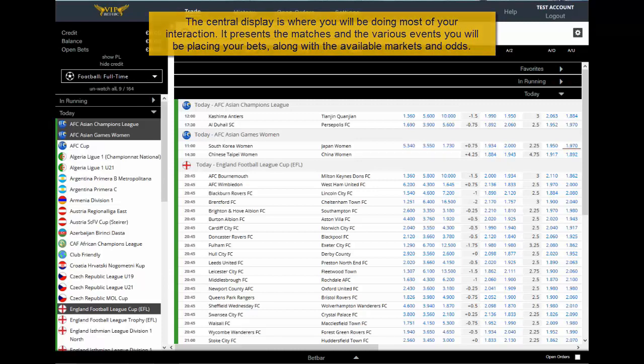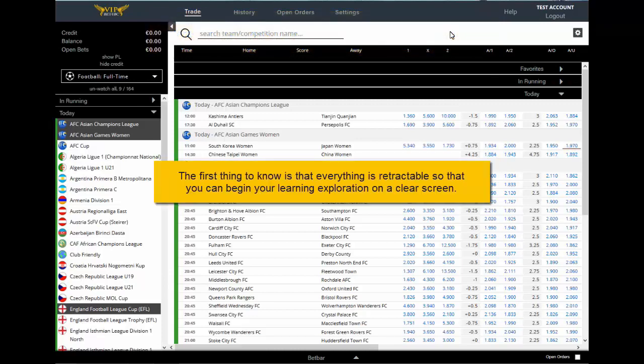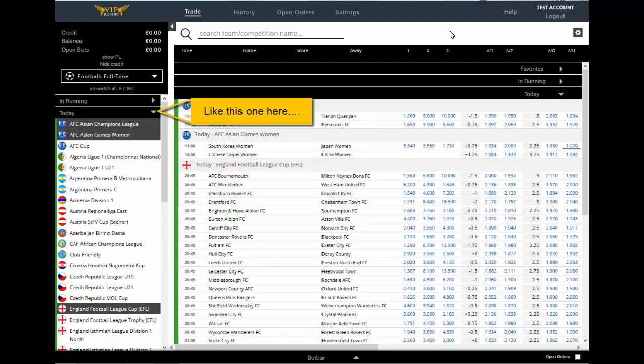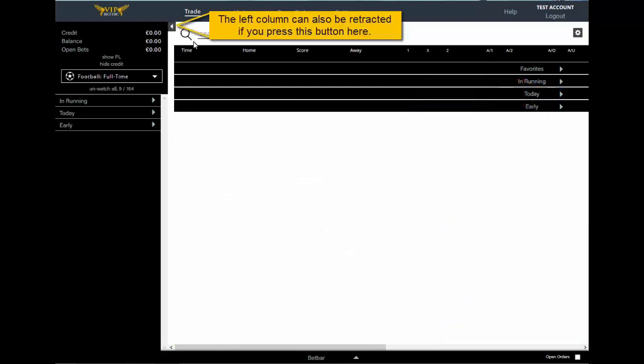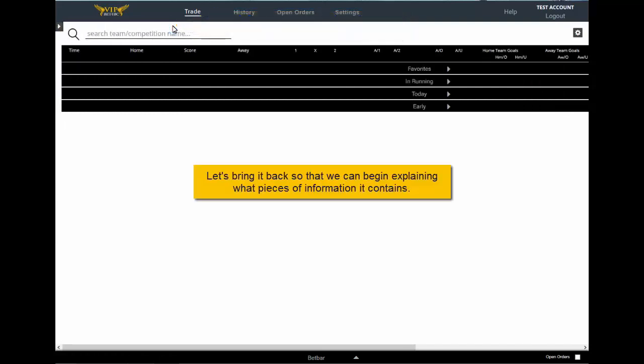For our first walkthrough, it is best to reset the system, so to speak, and take things one step at a time by retracting the displays. This can be achieved by pressing the down-pointing arrows next to each drop-down menu, as well as the left-pointing arrow at the top right corner of the left column. All these arrows are toggle buttons, so each time you click on them, the relevant menu or column will appear or disappear at will.